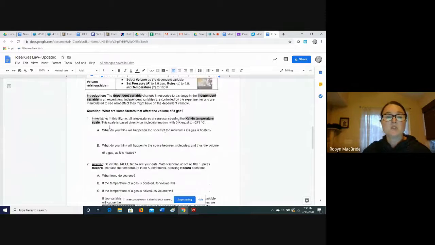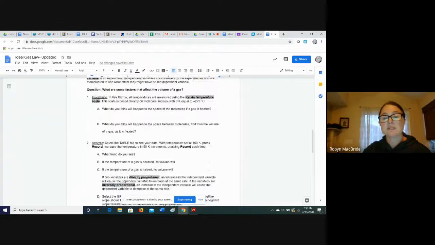You're going to go ahead and go through this lab. If you need help with this, I will be on Meet this week to help walk through what's going on with this lab. So if this wasn't enough, hopefully I will see you on Wednesday and we can talk a little bit more about what this looks like. I'll put that in the directions.